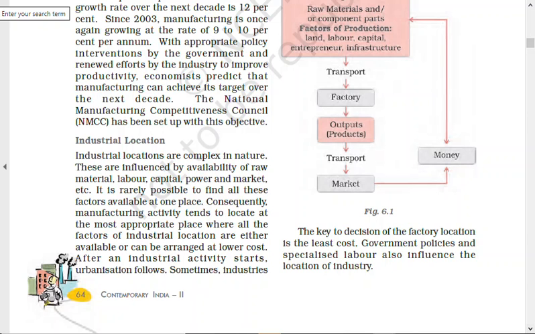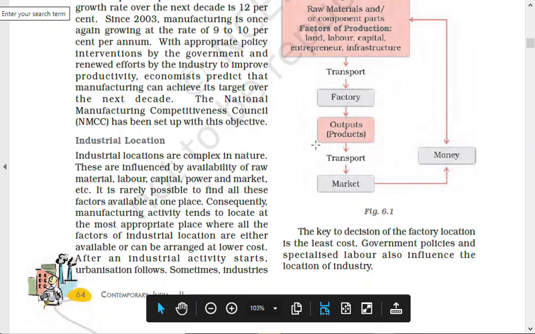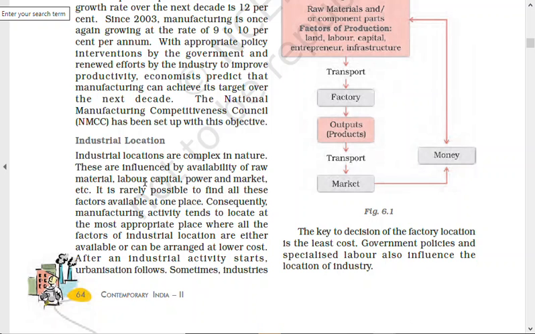So here it says industrial locations are complex in nature. They are influenced by the availability of raw material, labor, capital, power and market, etc. It is rarely possible to find all these factors available at one place. So if you are setting up an industry, you have to understand what is the most important thing for you: the government policies, or the taxes, or the cheaper raw material, or a better market, or a better transport hub, all these things.